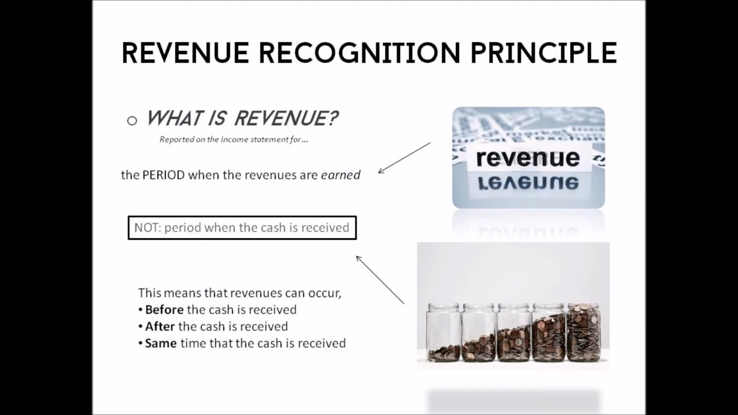However, before we break down this concept, it is imperative to understand a few key definitions. Firstly, what is revenue? Revenue is the total amount of money received by a company or entity for goods sold or services provided during a certain period of time. Revenue is reported on the income statement for the period when the revenues are earned, not the period when the cash is received. This means that revenues can occur before the cash is received, after the cash is received, or at the same time that the cash is received.